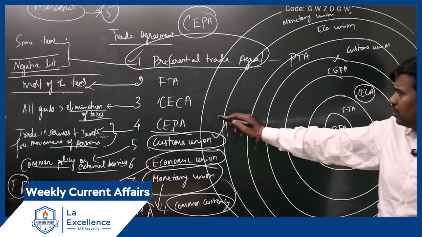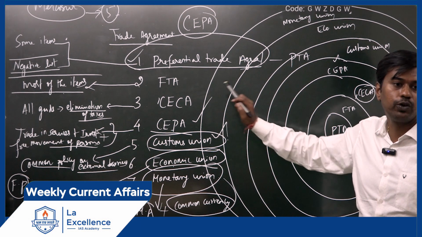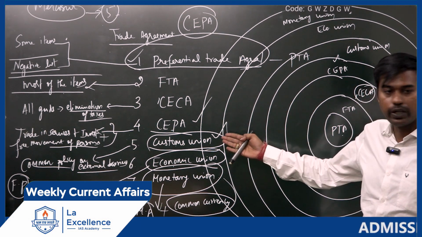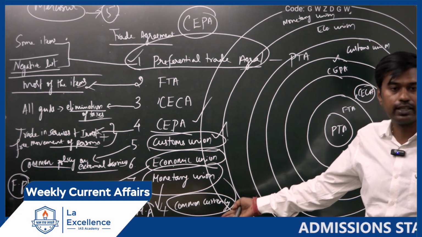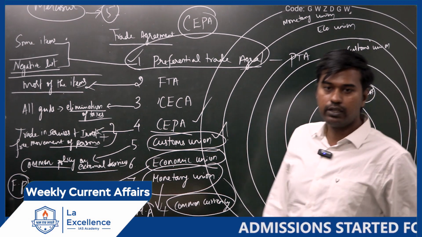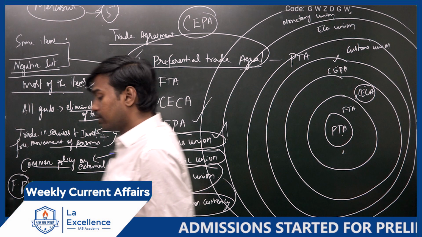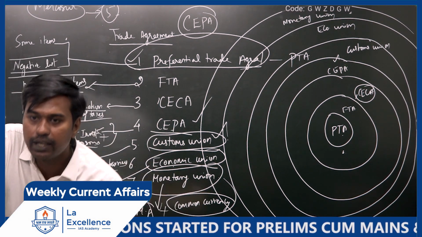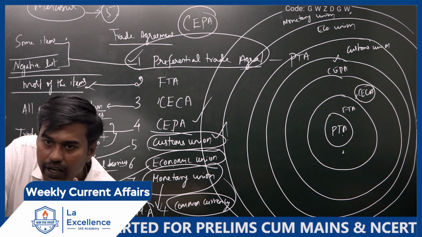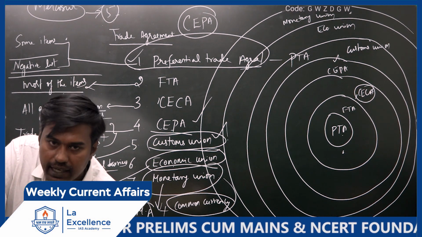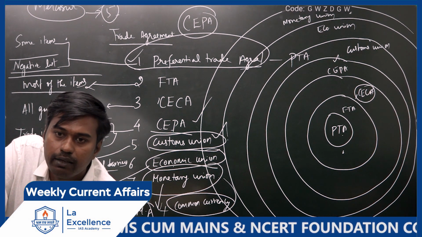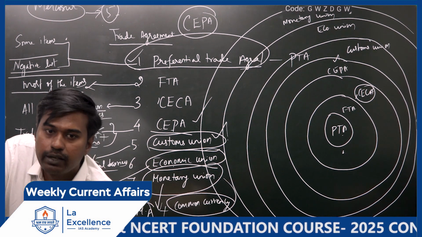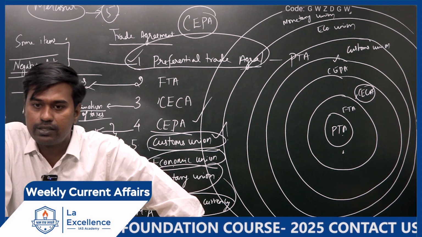Now, India and UAE, at which stage are they? Fourth stage. We are at the fourth stage. So, when countries get closer and closer, they will move to the next level. European Union is now having which one? Monetary union status. Because they have a common currency, euro, as well as a common bank, the European Central Bank, which will regulate all the banks in Europe, and it also comes out with monetary policy, which is common for all countries of the European Union.